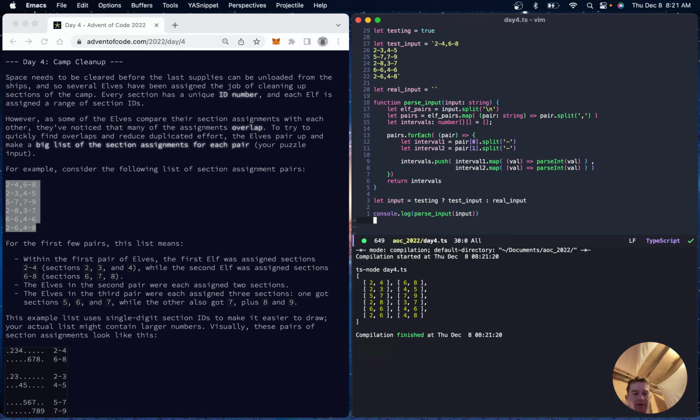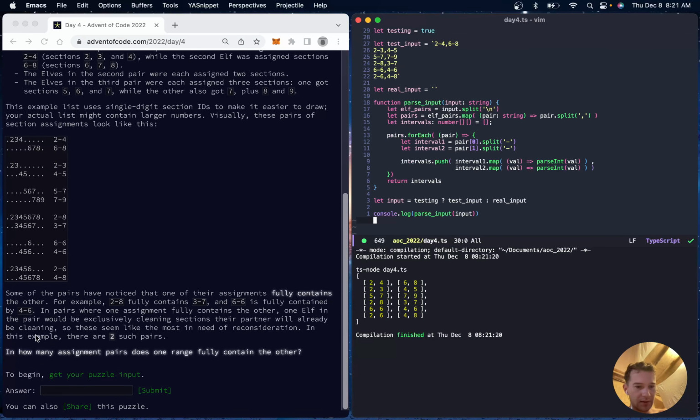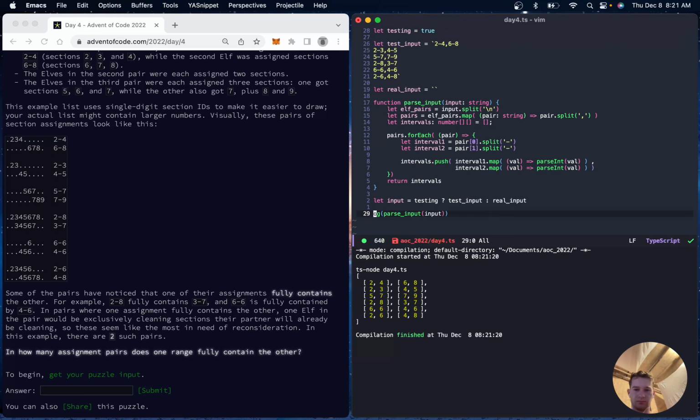So we have our input. Now, how many assignment pairs does one range fully contain? Let section IDs equal that.